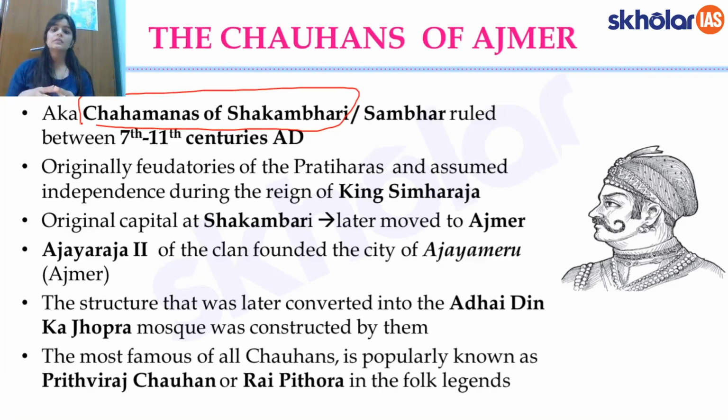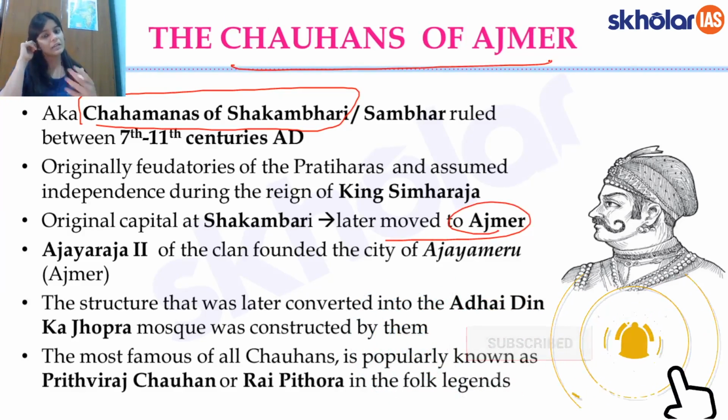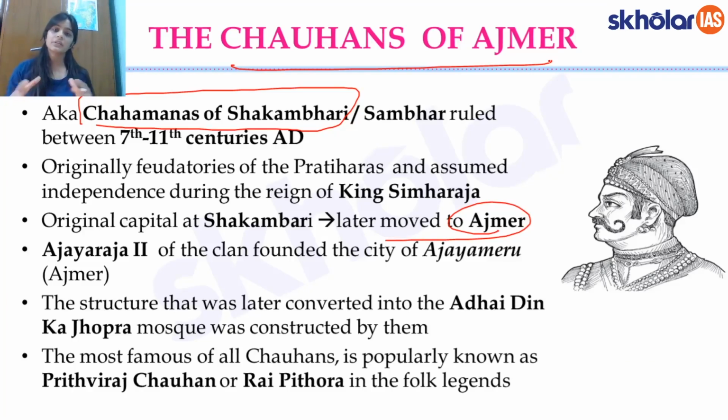So these were from that region, but later they shifted their capital to Ajmer, so they are called the Chauhans of Ajmer. Originally they were the feudatories of the Pratiharas. As I said, after the breakdown of the tripartite power in the north, after the breakdown of the Pratiharas, all of these Rajput kingdoms had emerged. And it was during King Simha Raja that they claimed independence.